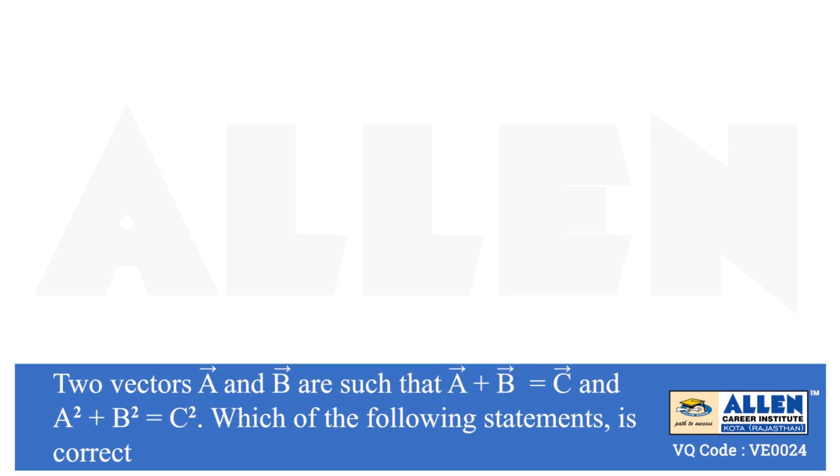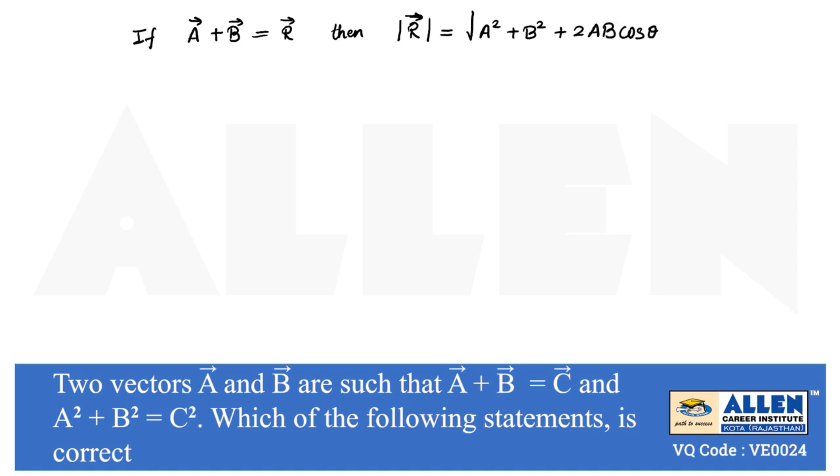Here we have been given two vectors A and B, and the resultant of these vectors is given as C vector. If we talk about vector addition in which A vector plus B vector is written as R vector, which is the resultant of A vector and B vector, then the magnitude of R vector, which can be written as modulus of R vector, is given with the help of the formula square root of A square plus B square plus 2AB cos theta, where theta is the angle between A vector and B vector which are being added.